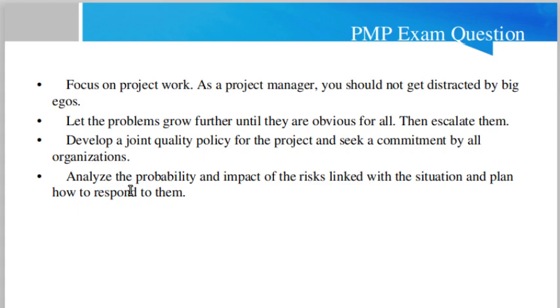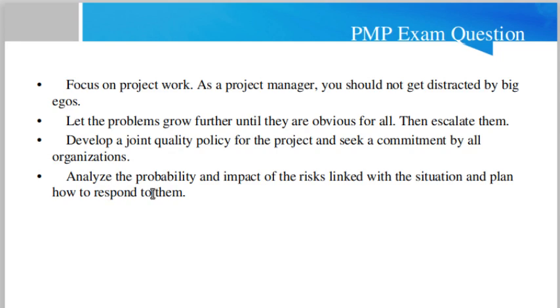This could be the answer. Next: let the problems grow further until they are obvious to all, then escalate them. This is obviously not the right option because it is a reactive approach. Next: develop a joint quality policy for the project and seek a commitment by all organizations. This is also a wrong option. Obviously this could not be the right option.